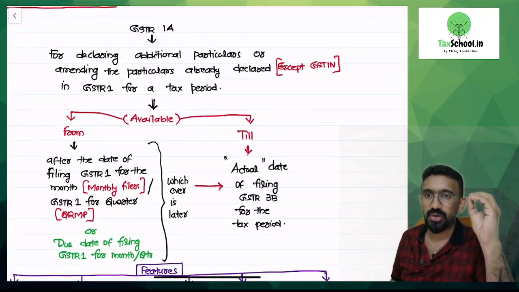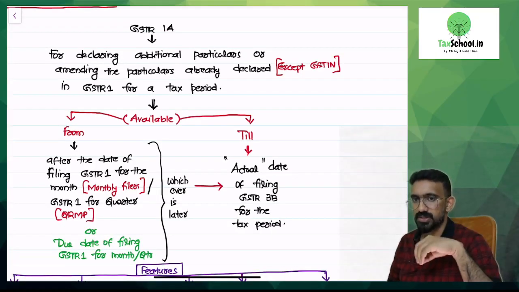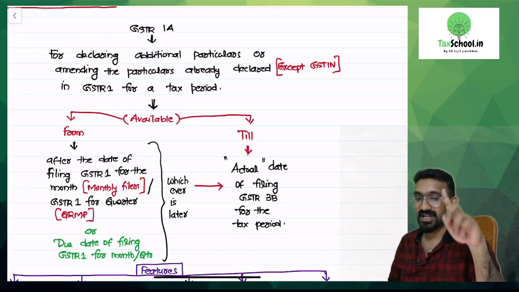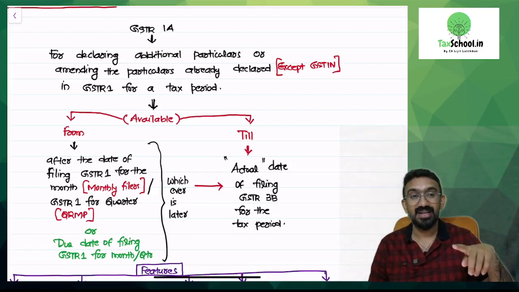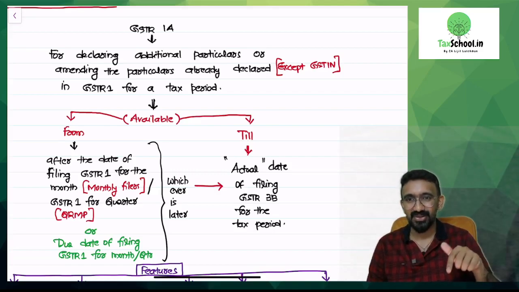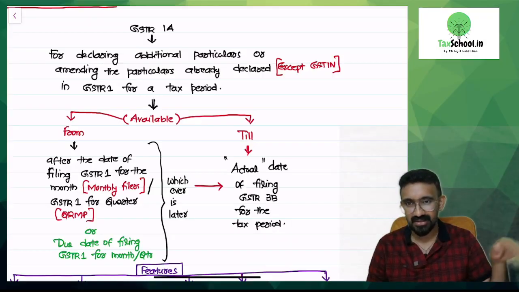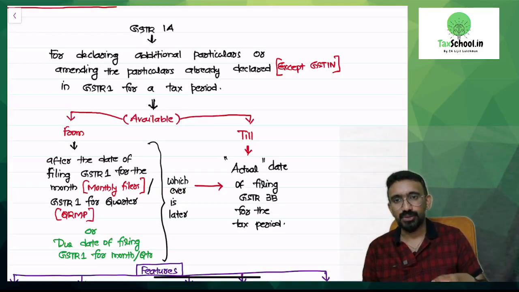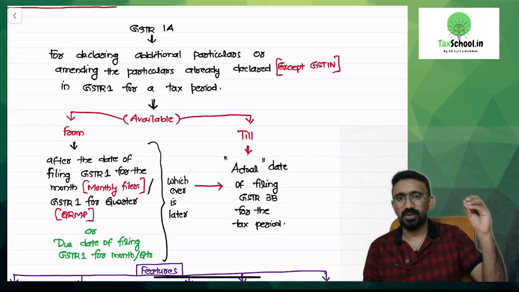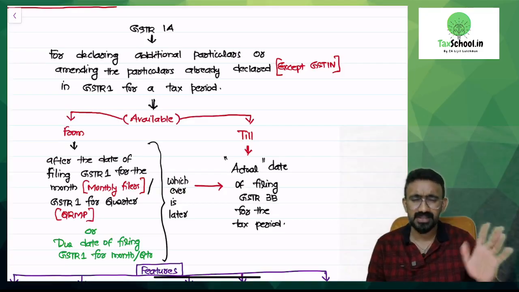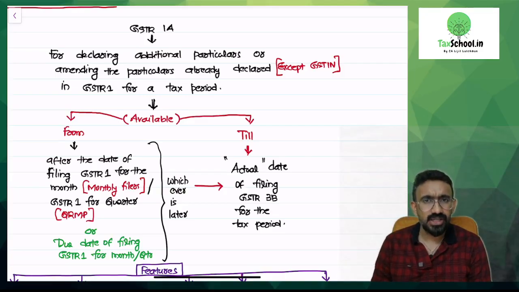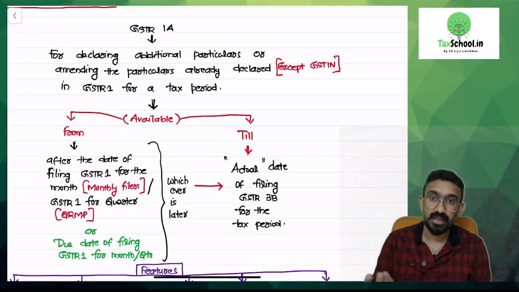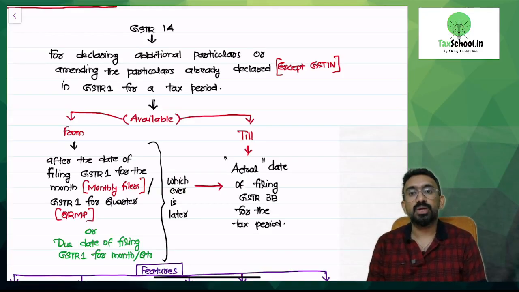GSTR 1A is a return for declaring additional particulars or amending the particulars already declared, except GSTIN. You cannot change the GST number of your customer while filing your GSTR 1A. That can only be done using another return. But all other details like the value, the HSN code, or the invoice number can be changed. You can even declare additional invoices. Okay, you can use GSTR 1A.